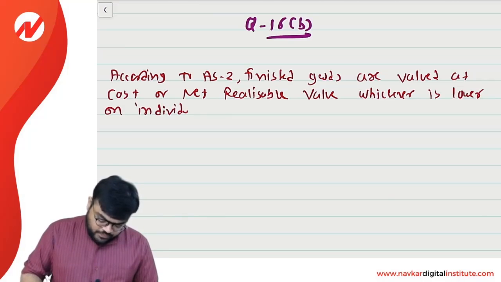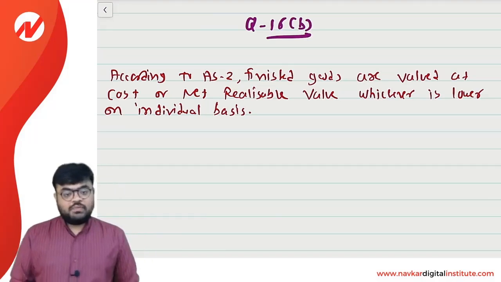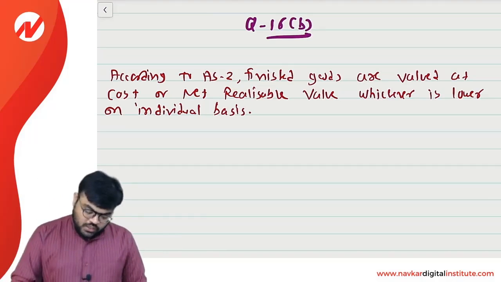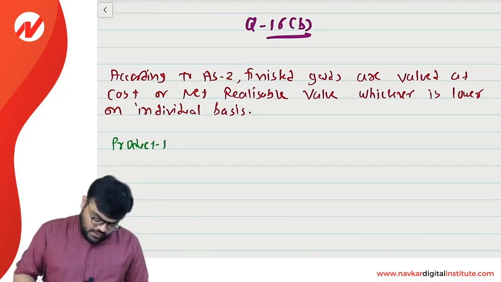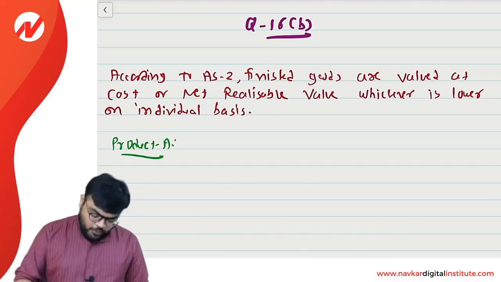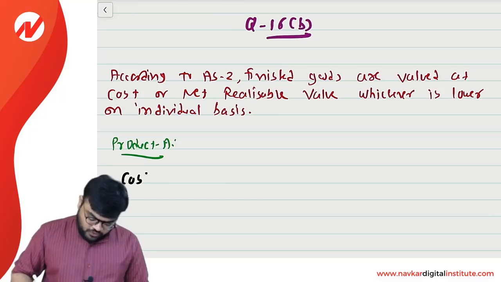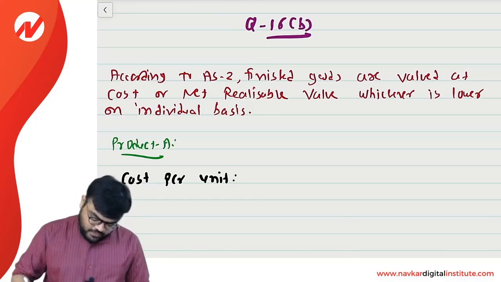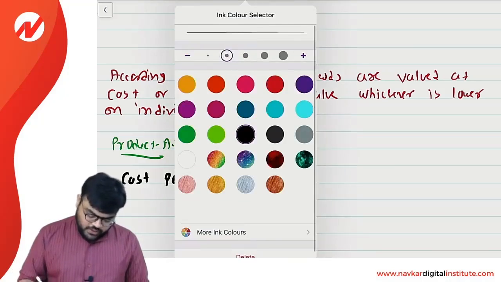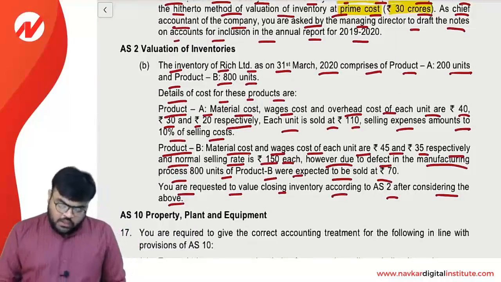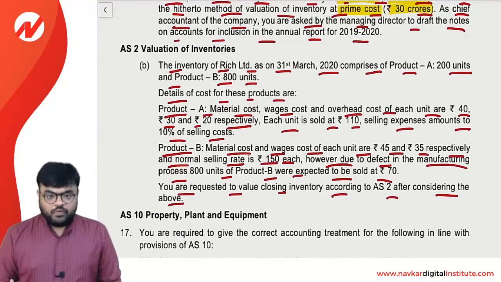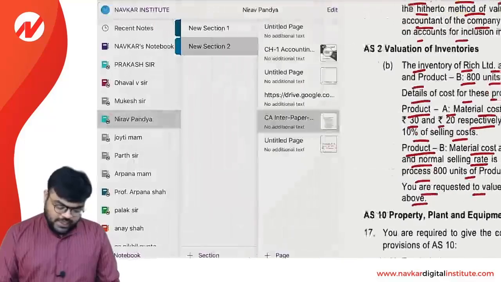on individual basis. Clear? Now let's start with the product A. And for product A, first of all, we will determine cost per unit. Clear? And for that, let's check material, wages and overhead 40, 30 and the 20.